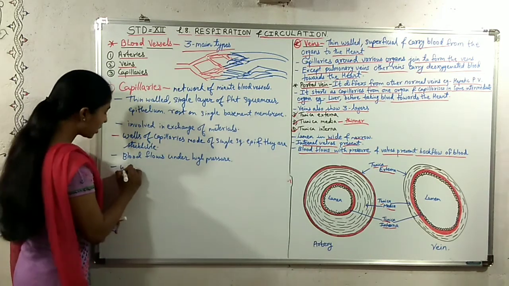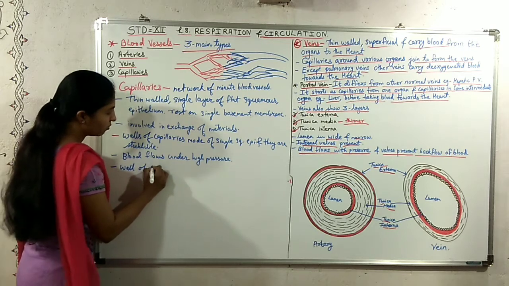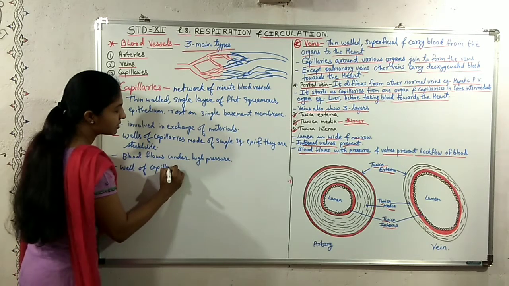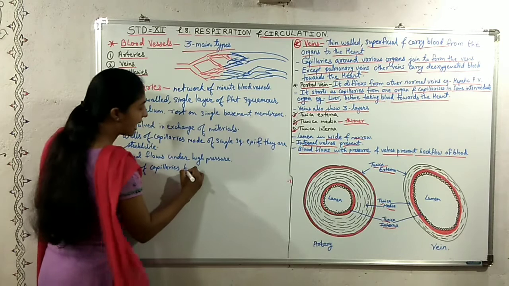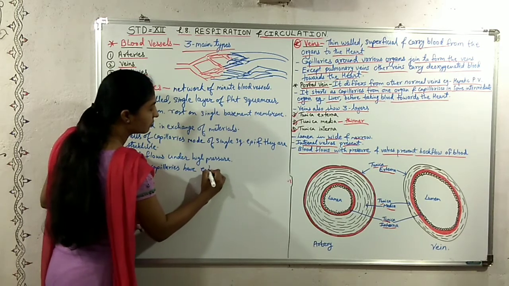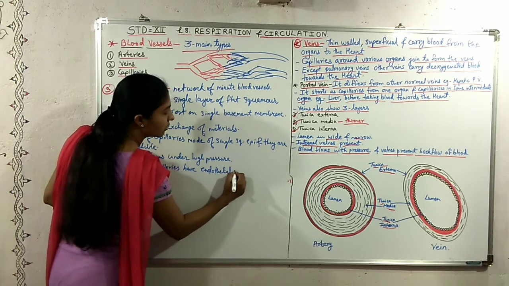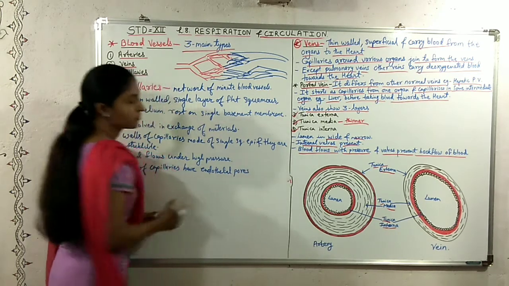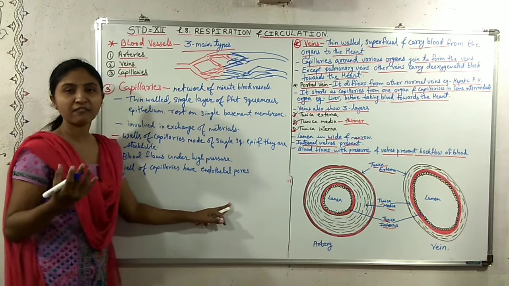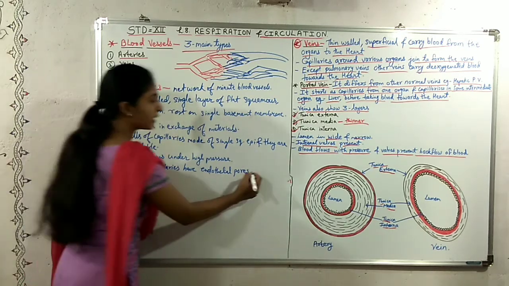And the walls of the capillaries have endothelial pores in them.